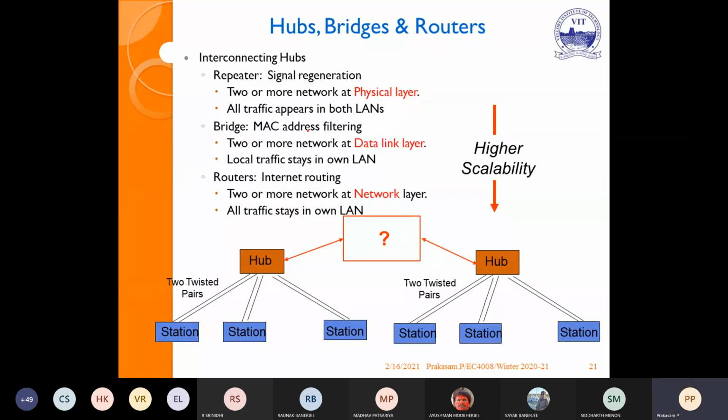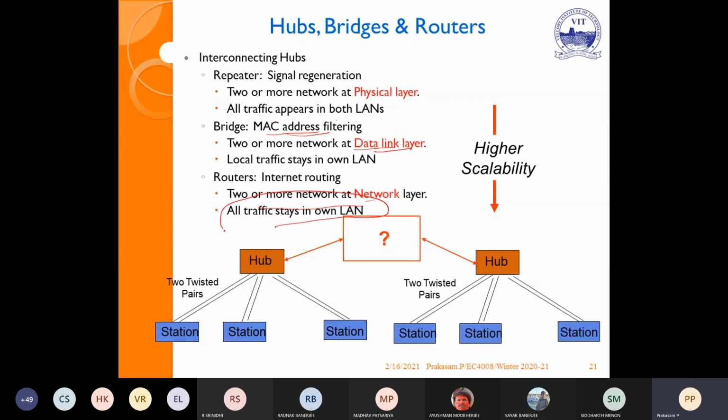So if you compare hub, bridge and router: the repeater or the hub is just regeneration of the network. All traffic appears in both the ports. Bridge works purely based on MAC address in the data link layer. Router connects two or more networks in the network layer.